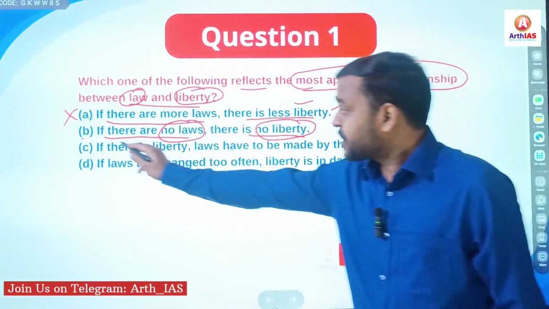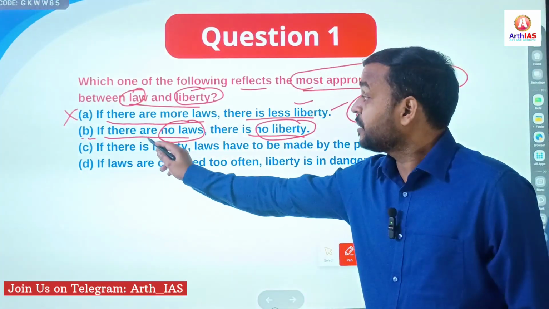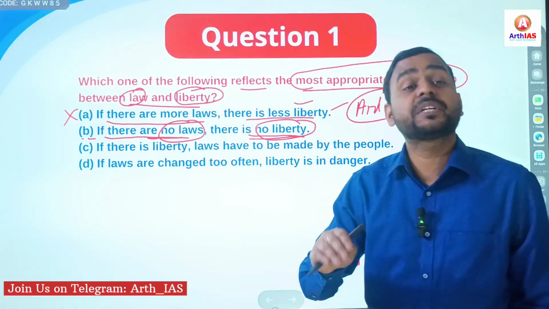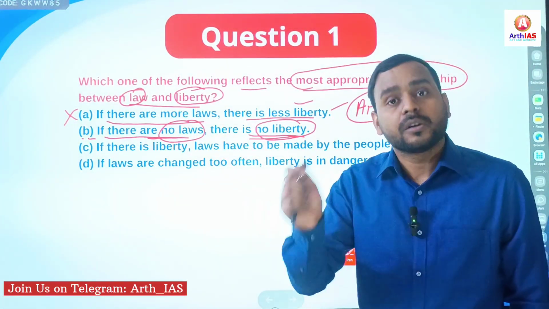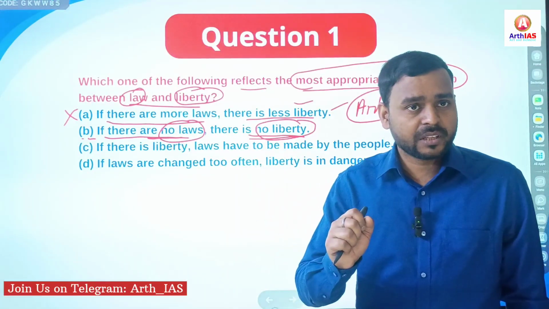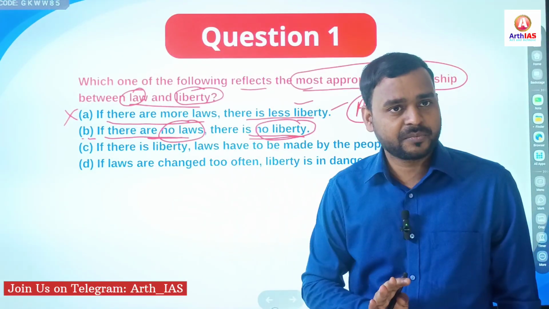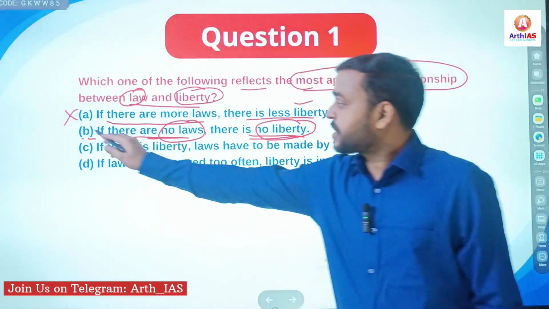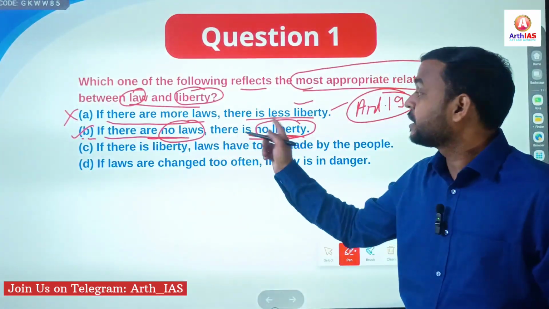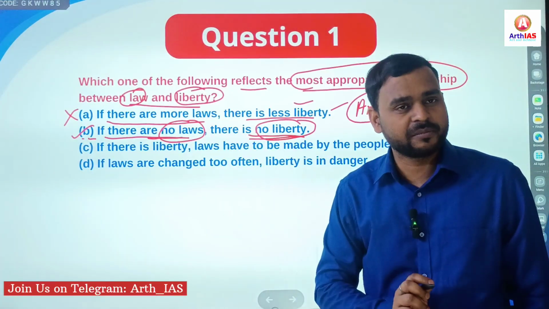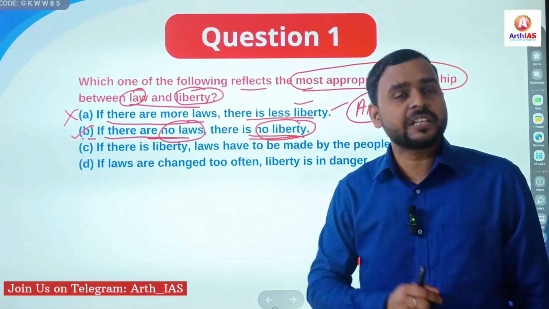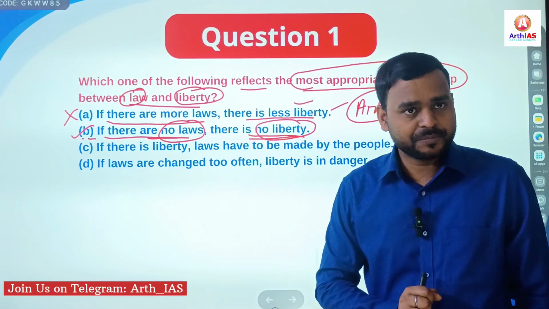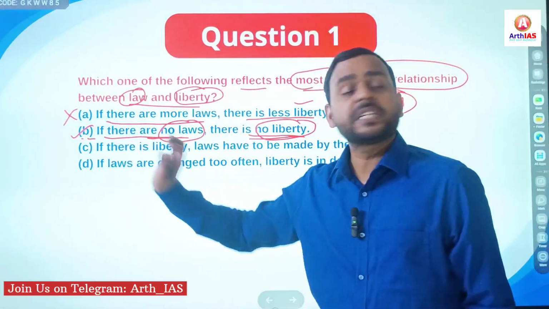So this statement, option B, says if there are no laws, there is no liberty, obviously, and especially for the weaker section. If there is an absence of law, obviously the powerful will dominate the weaker section. That's why law is a must. And this statement is correct, that if there are no laws, there is no liberty, especially for the weaker section. There would be arbitrariness, atrocities of the stronger over the weaker. So option B is the right answer.